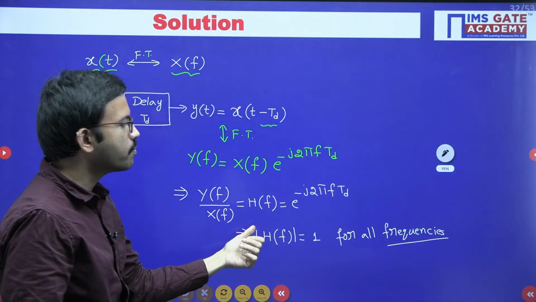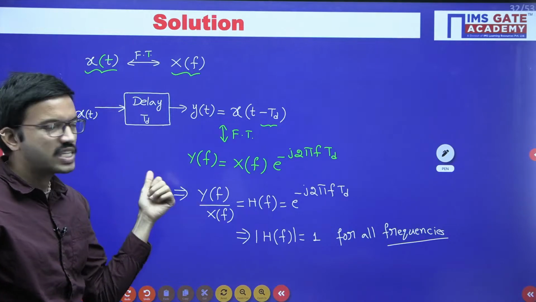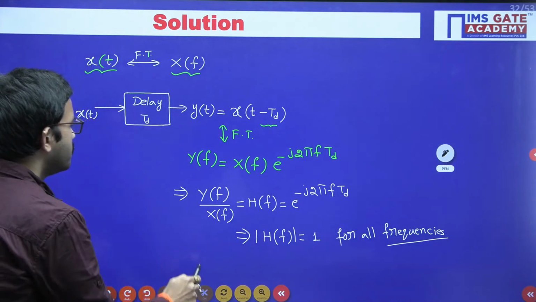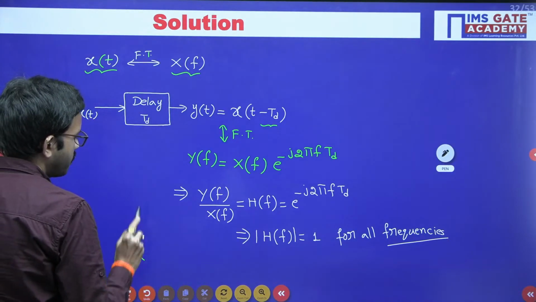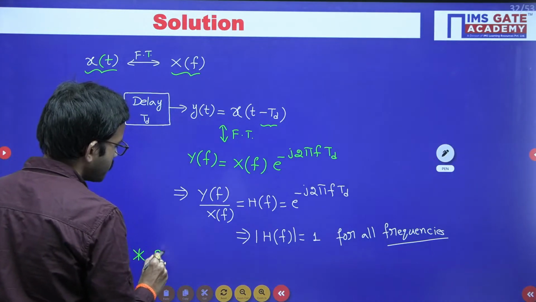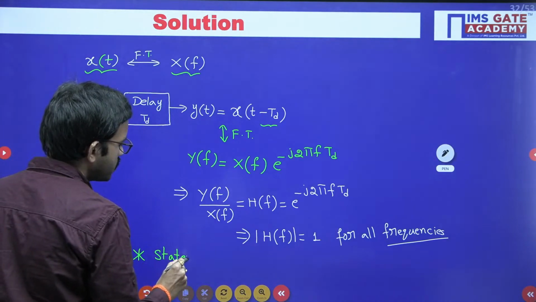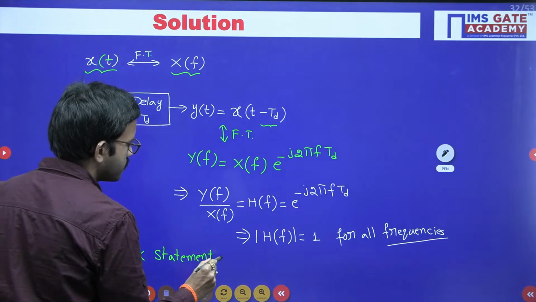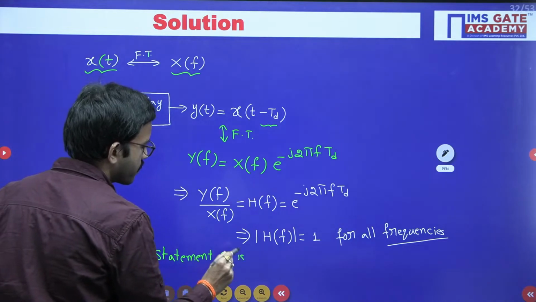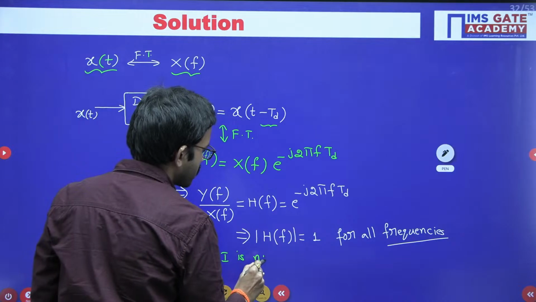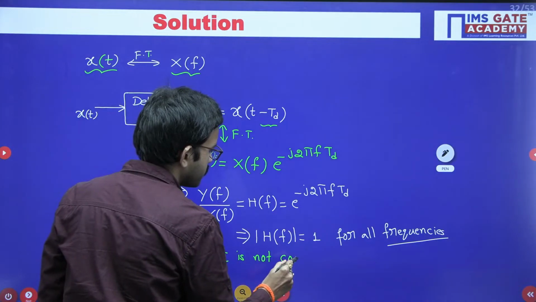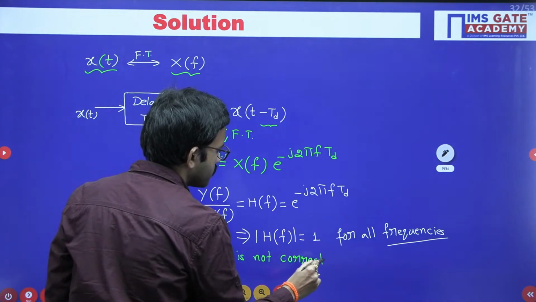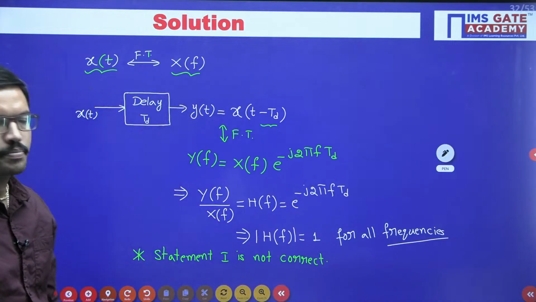Since it is not matching the given waveform, statement 1 is not correct. I hope it is clear up to this point.